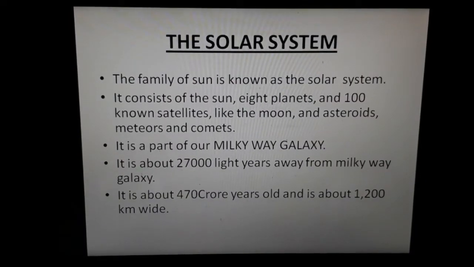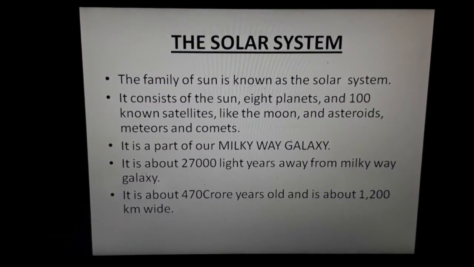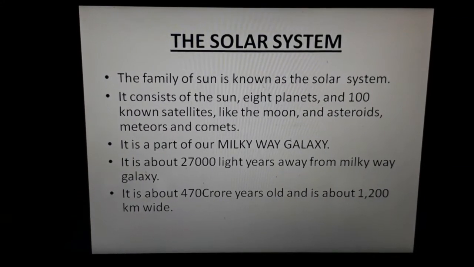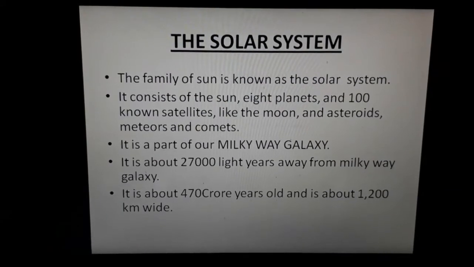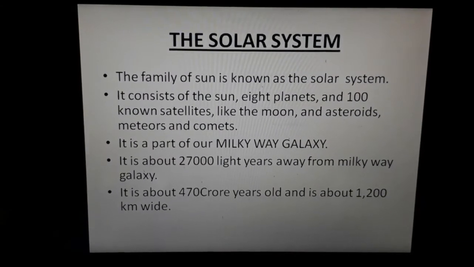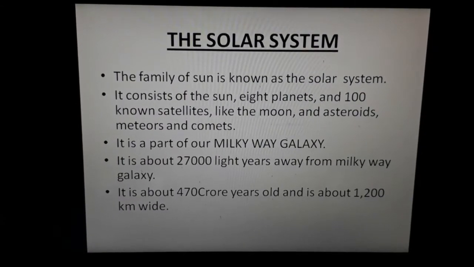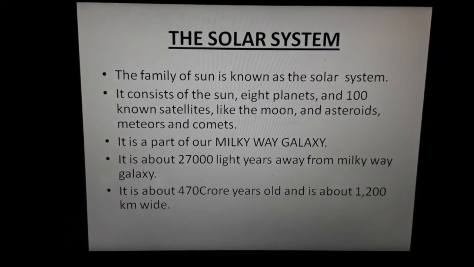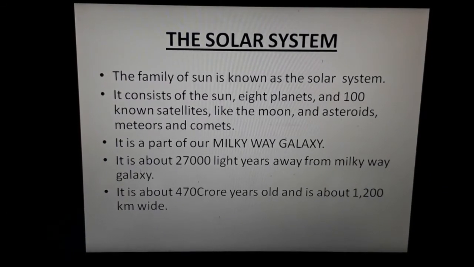Now let us come to our today's new topic, that is the solar system. What is the solar system basically? The family of the sun is known as the solar system. The solar system has the sun, 8 planets, satellites, asteroids, meteors and comets.